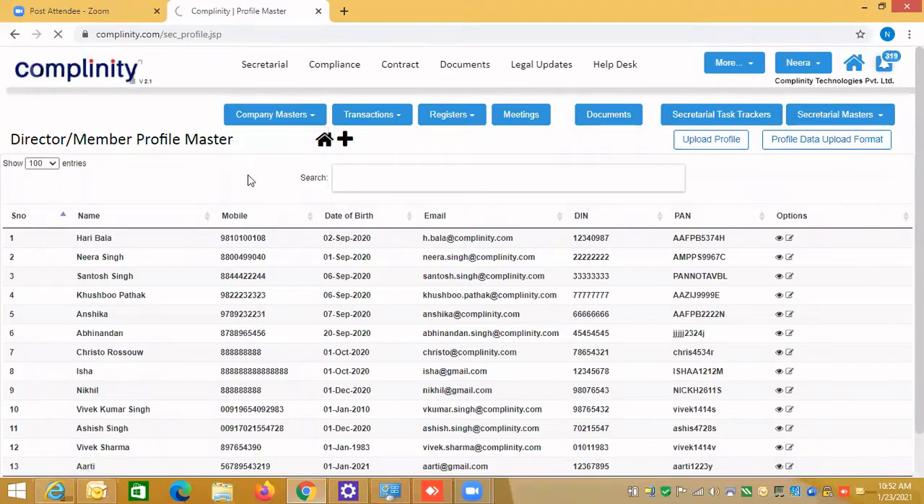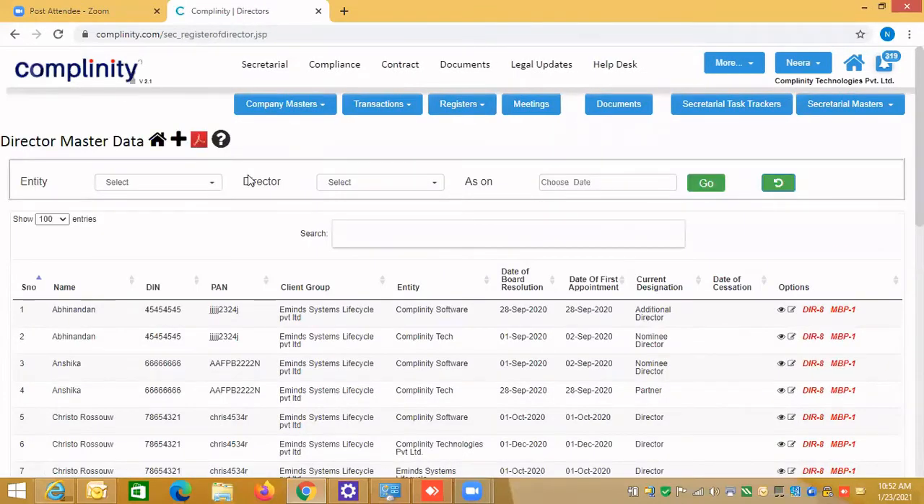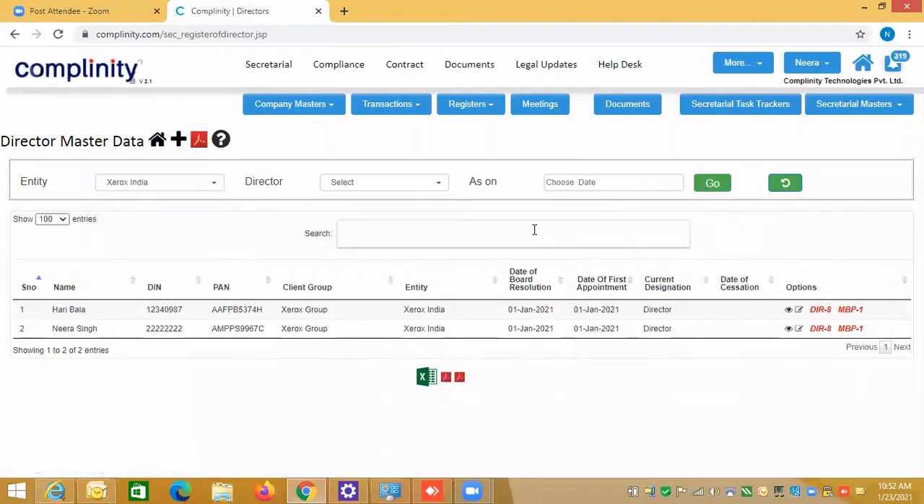Let's see how you can map the director or create the directors. If you see here the plus icon, again the same strategy, but if I want to see in the Xerox India, this is a filter. We always call this a filter. So let me see if anyone is a director in this Xerox India. I'll click on this. Okay, there are two people who are directors, Hari Bala and Neera Singh, and we have given the DIN number, PAN number, client group. You'll see all the details, date of board resolution, date of first appointment.